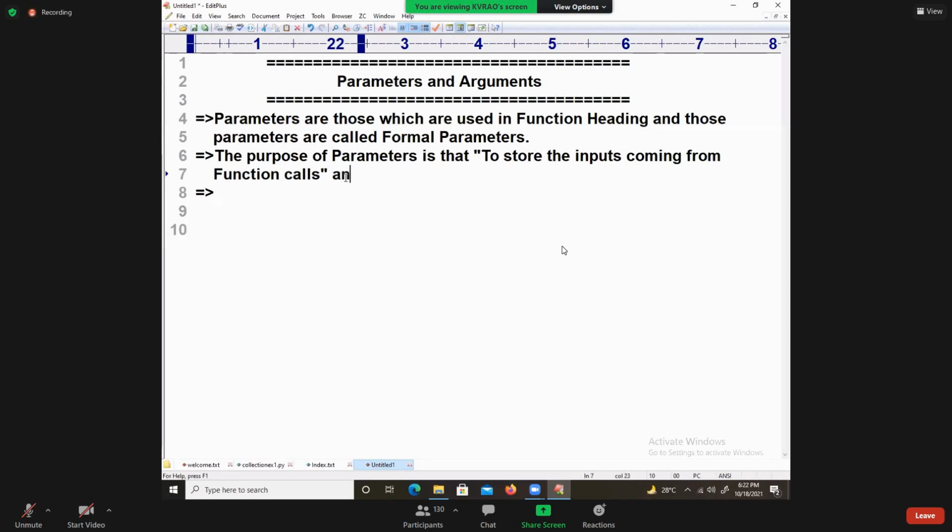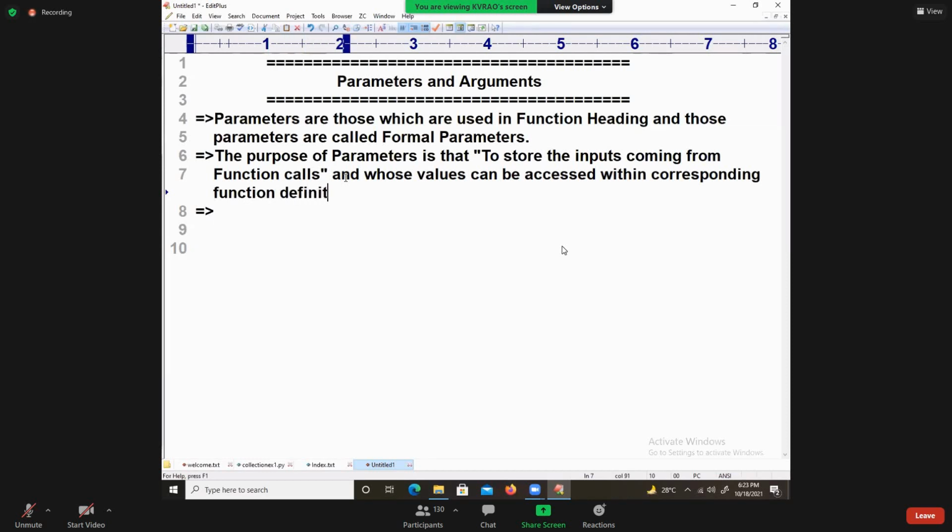Their values can be accessed within the corresponding function definition only, but it is not possible to access them within another function definition.